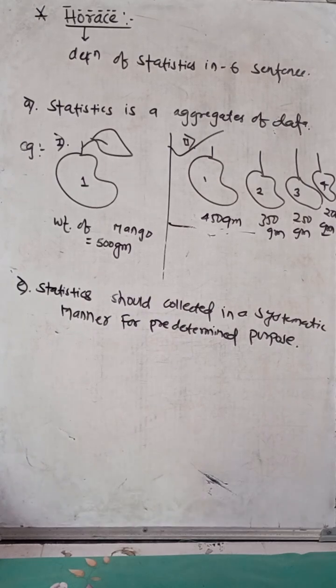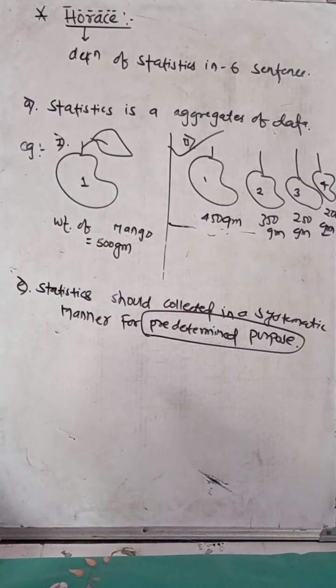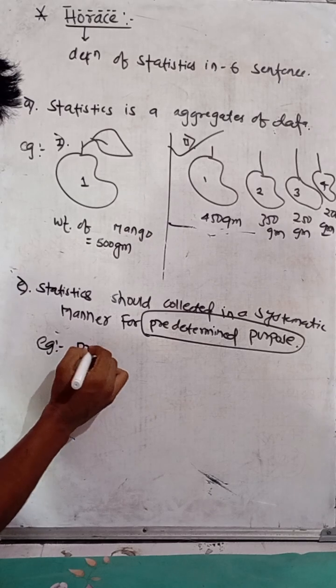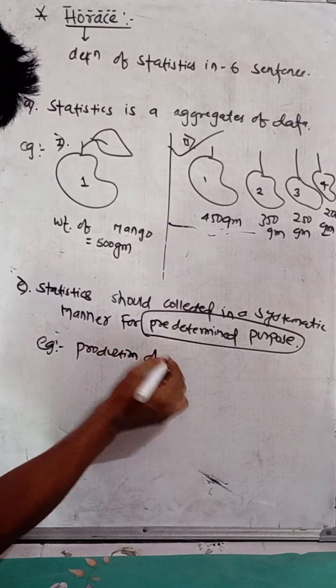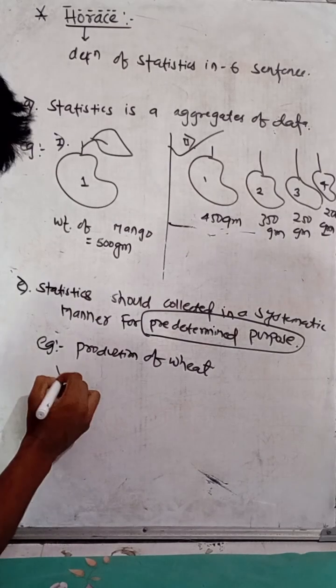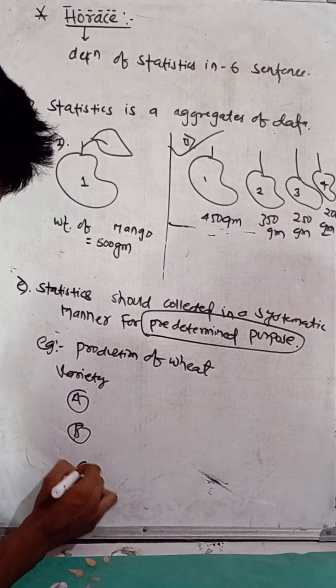So you already know that every activity has its own purpose. You are studying now because you want to pass an exam. So all have a predetermined purpose, and according to the predetermined purpose, we should collect the data. Like if we want to know the production of wheat, then we have to collect the data in a systematic manner, like variety A, variety B, variety C.